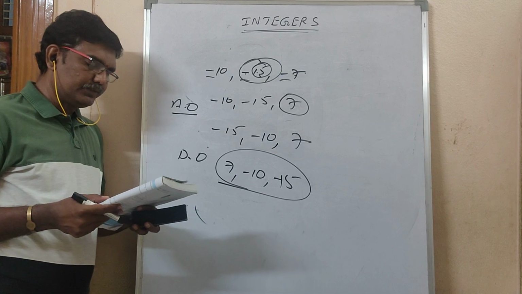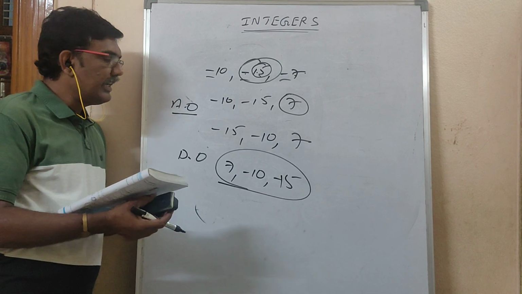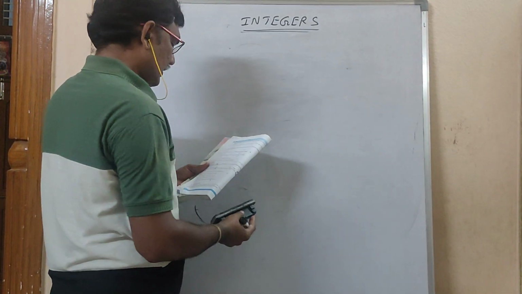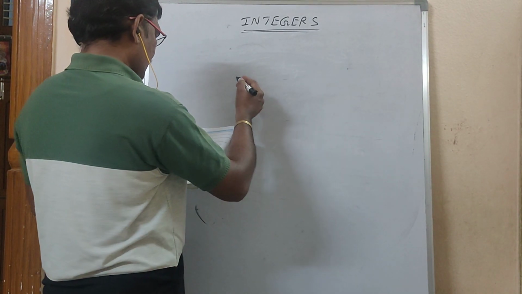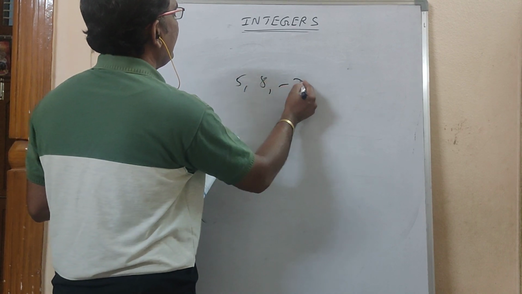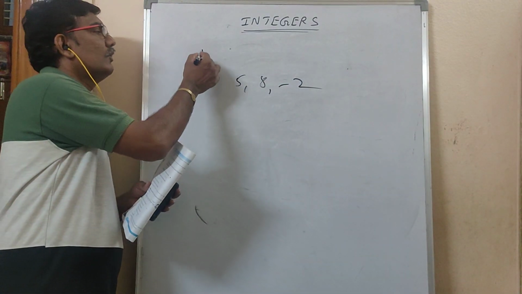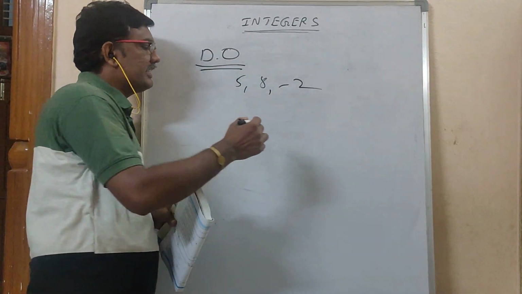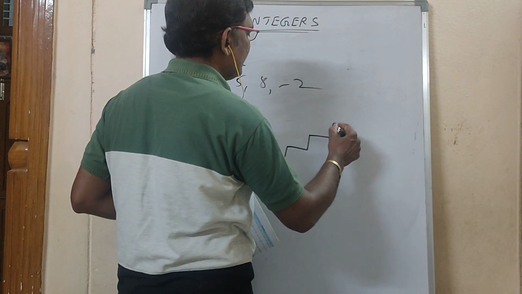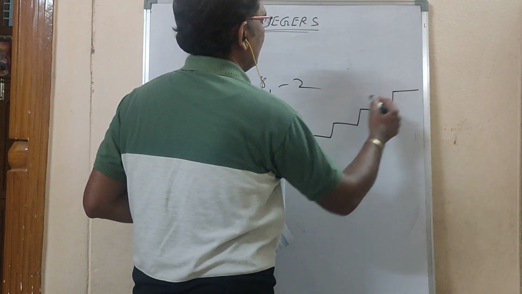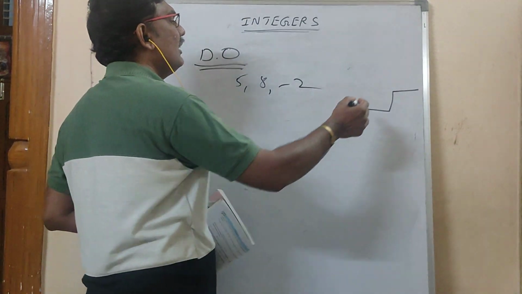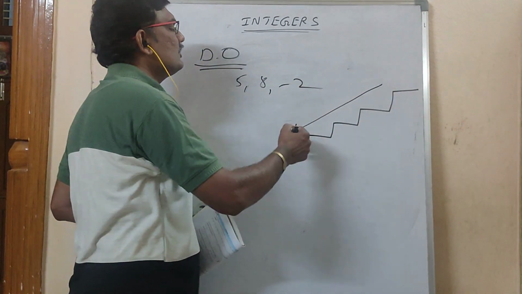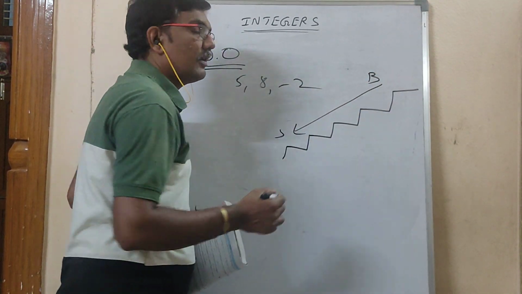Next, fourth question, same. Descending order, you have to write it. Say 5, 8, minus 2. What you have to write? Descending order. I said already, the steps I kept here. These are the steps. Descending means you are coming down from up to down, means bigger to smaller.